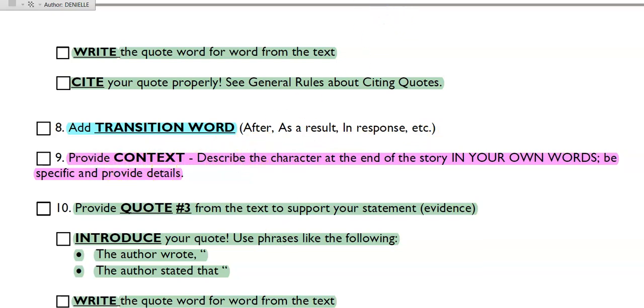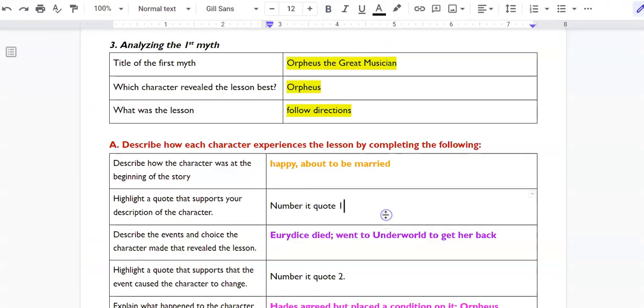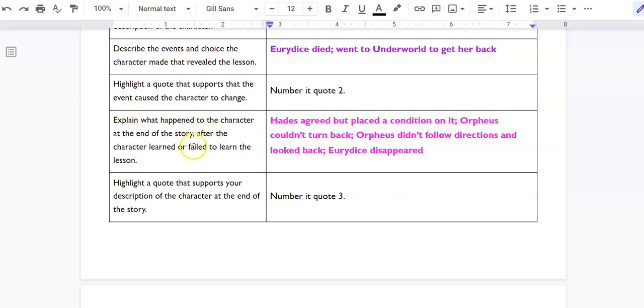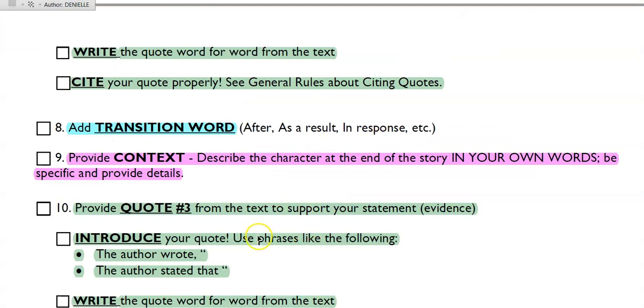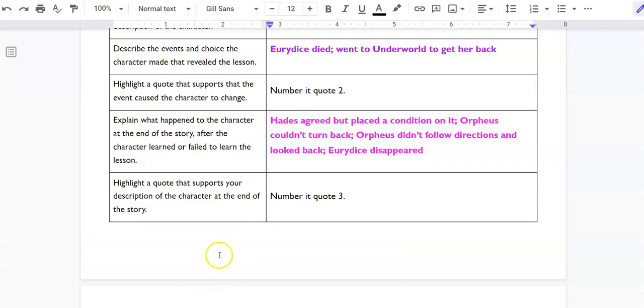And if I look at my brainstorming check, so the bright pink down here, right, explained what happened to the character at the end after the lesson, right? What caused the lesson. So then Hades agreed, but placed a condition on it, that he couldn't turn back, right? Or if he didn't follow directions and looked back, Eurydice disappeared. So I had kind of bulleted that piece of it. So now I'm going to put this into my paragraph with a transition word in front of it, right? And making nice, complete sentences.